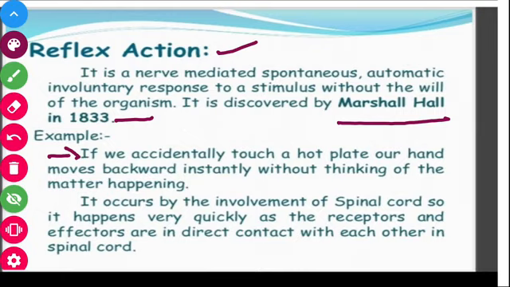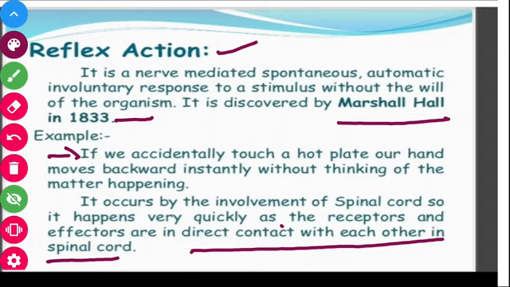Why is it so? Because it occurs through the involvement of the spinal cord, so it happens very quickly, as the receptor and the effector are in direct contact with the spinal cord. So the nervous system, as we know, is in direct contact with the environment. As we are in direct contact with the environment, for any changes in our environment, we must respond to it. And it is done by our nervous system.